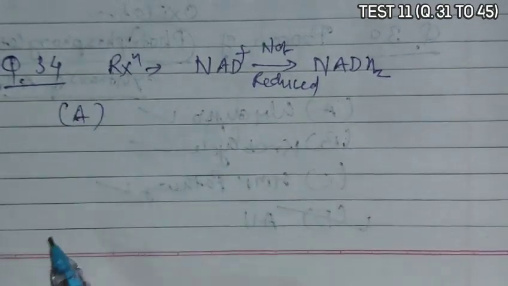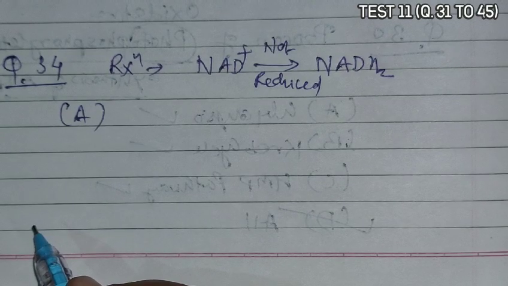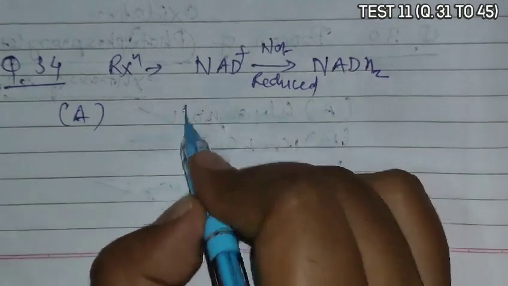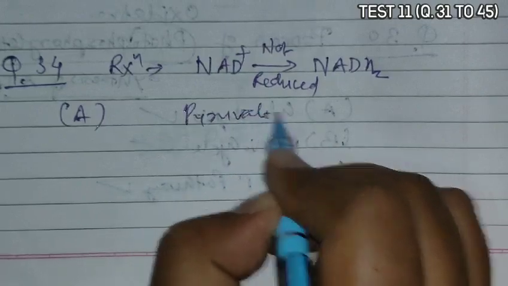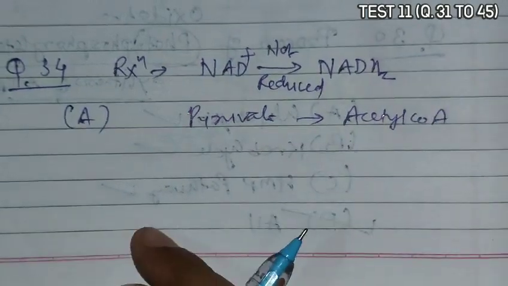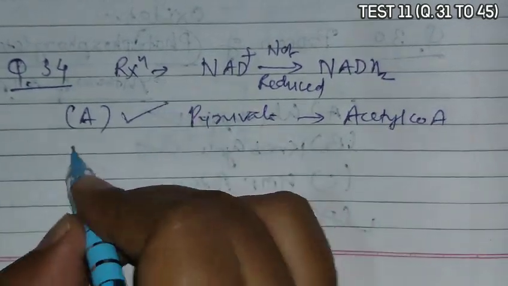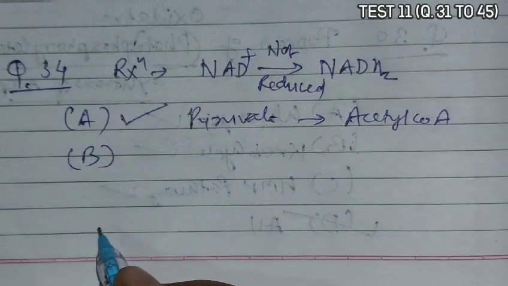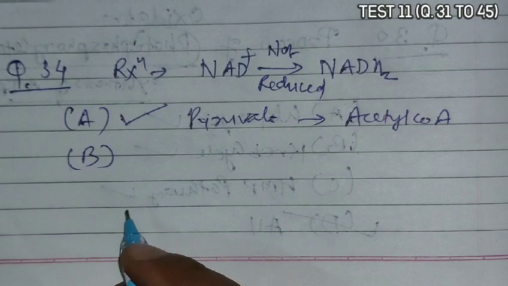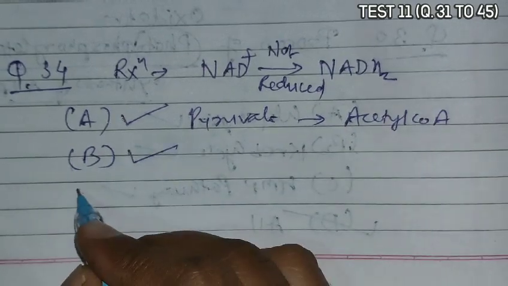If we take option A, pyruvate to acetyl coenzyme A, dehydrogenation occurs and NADH2 synthesis occurs. Option B, citric acid to alpha ketoglutaric acid, there also synthesis occurs.